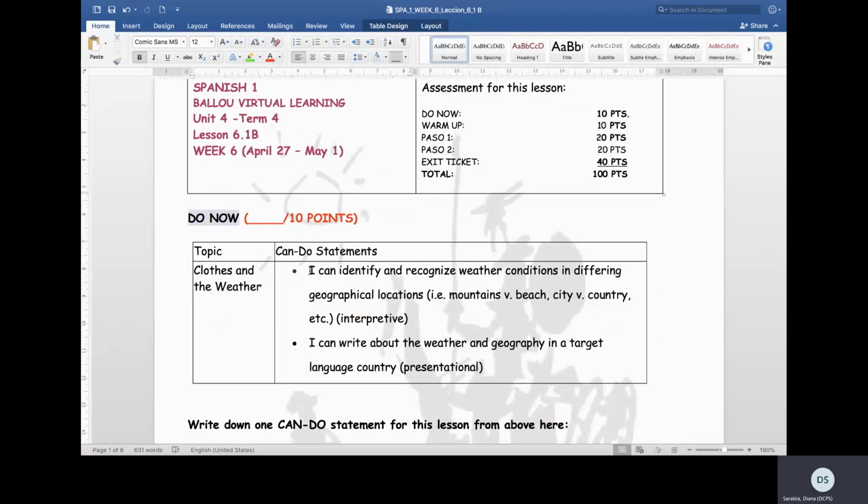Can-do statements associated with this lesson. I can identify and recognize weather conditions in different geographical locations. I can write about the weather and geography in a target language country.